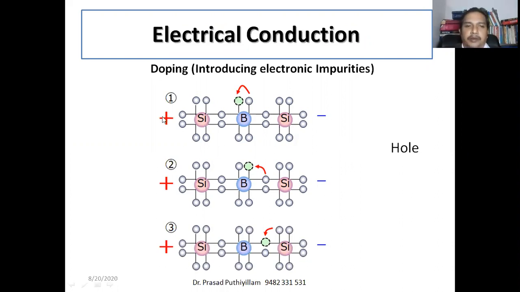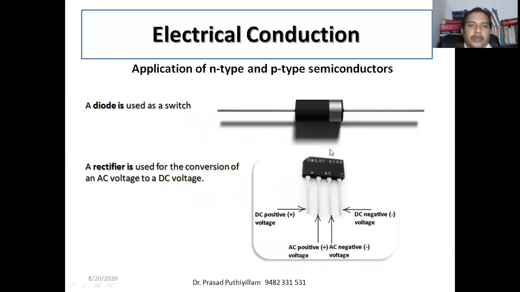If we apply a positive and negative charge, that is, it is connected to an electronic circuit. Applications of N-type and P-type semiconductors: a mixture of N-type and P-type silicon fused together. Okay, so only N-type and P-type fused together, then we can use it as a diode, which is used as